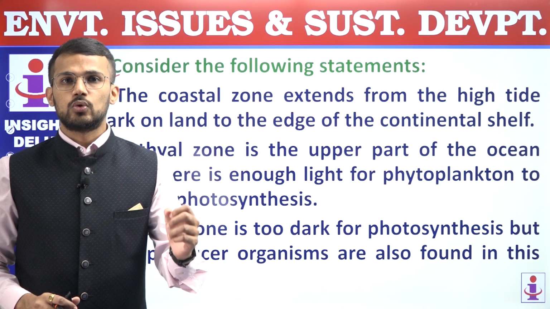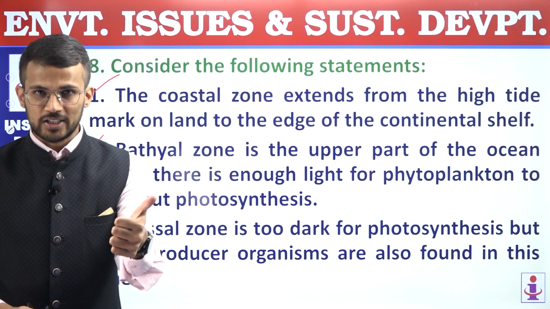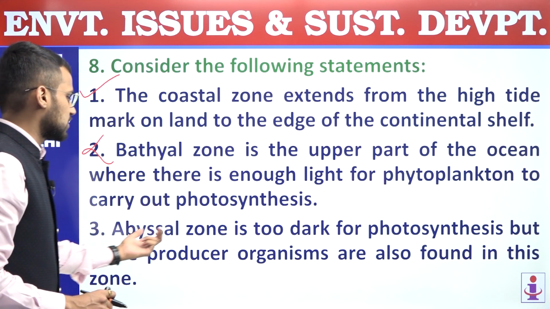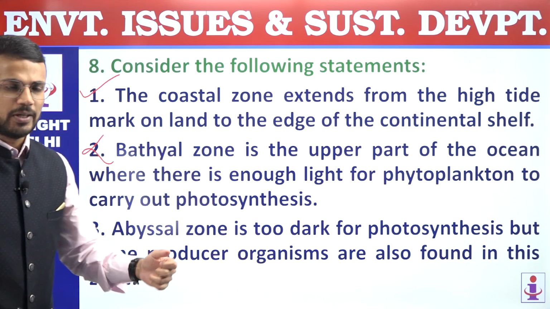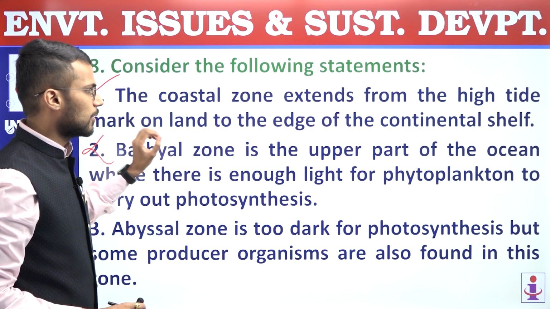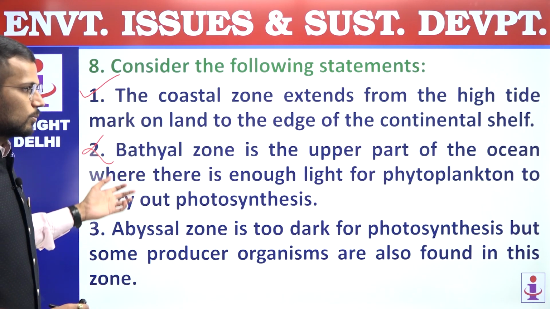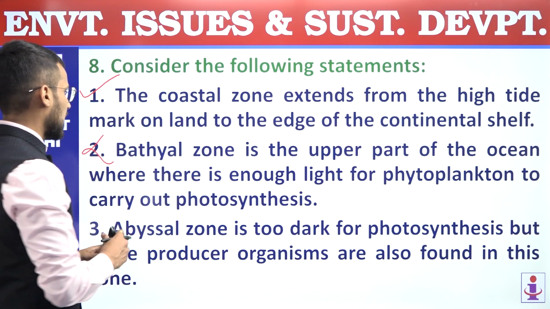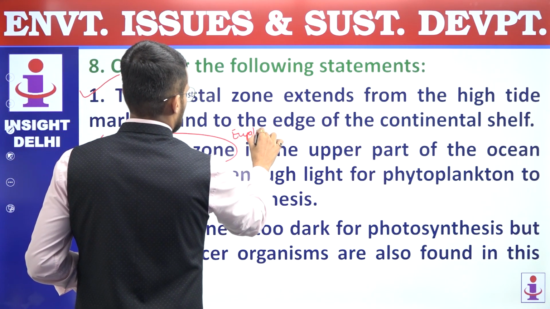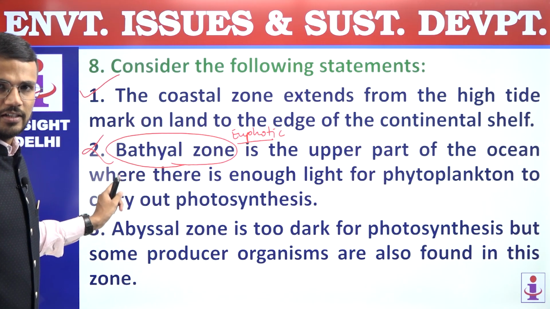This open ocean zone is further divided into 3 parts. First is euphotic zone, second is bathyal zone, and third is abyssal zone. So the second statement, about the upper part of the ocean where enough light is available for phytoplanktons to carry out photosynthesis, is actually related to the euphotic zone. It is not related to the bathyal zone, and that's why the second statement is incorrect.